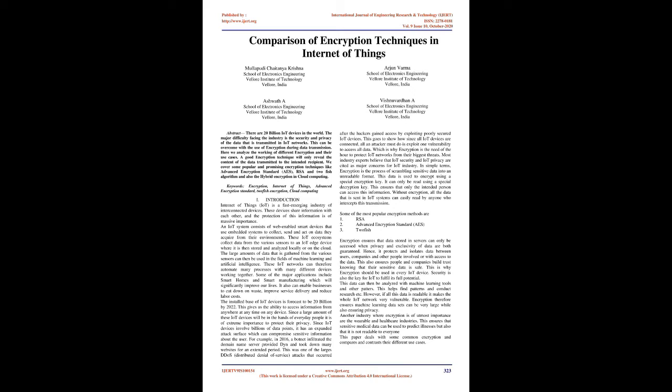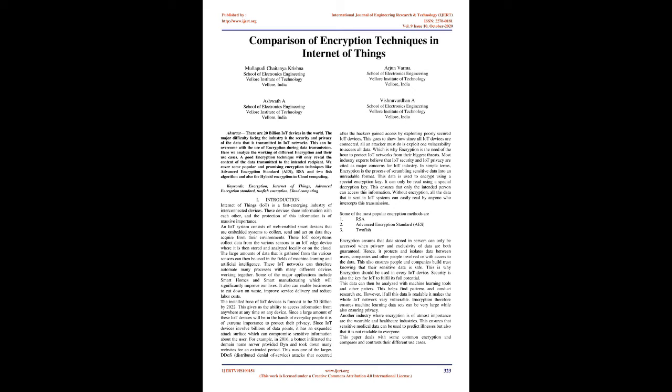The large amounts of data that is gathered from the various sensors can then be used in the fields of machine learning and artificial intelligence. These IoT networks can therefore automate many processes with many different devices working together. Some of the major applications include smart homes and smart manufacturing, which will significantly improve our lives. It also can enable businesses to cut down on waste, improve service delivery, and reduce labor costs. The installed base of IoT devices is forecast to be 20 billion by 2022.